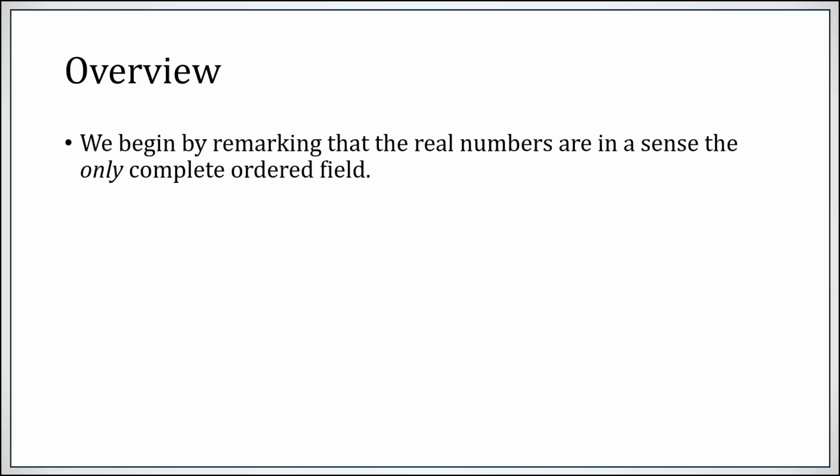We're going to begin this section by simply stating that the real numbers are, in a very concrete sense, the only complete ordered field. We introduced this terminology in the previous section. This is a result we're only going to state without getting into the proof of, because it's not the focus